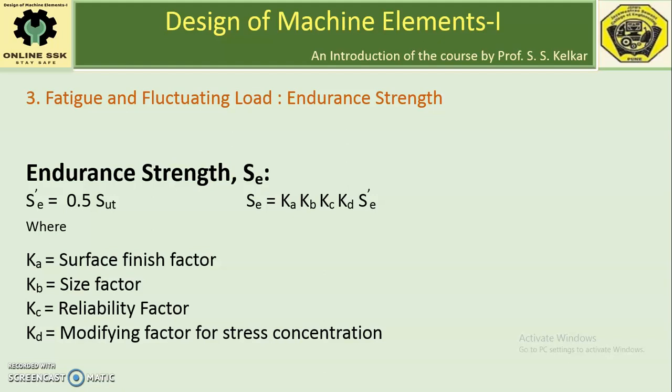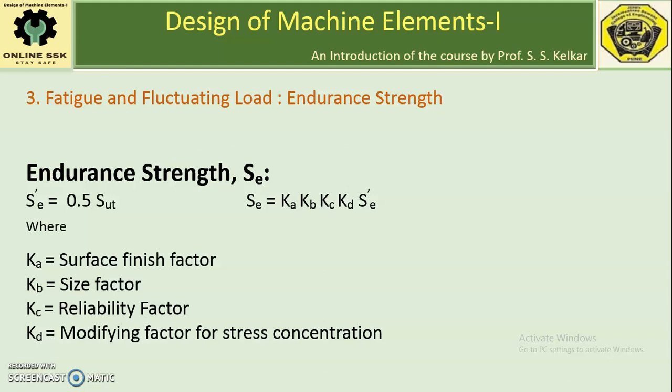Here, as an approximation, the approximate endurance limit is assumed as SE dash is equal to half of the SUT. SE dash is the approximate endurance limit, and it is by empirical formula assumed as half of the ultimate tensile strength.